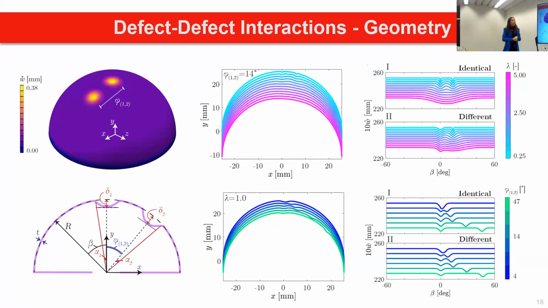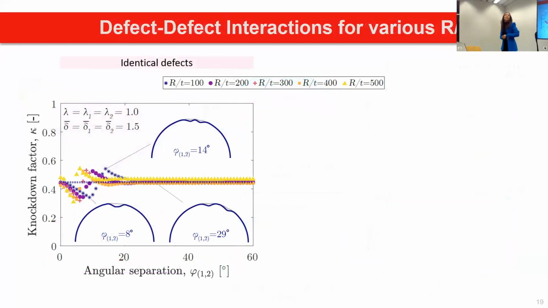Something else to keep in mind is that the same thing happens if we keep the width the same and change the angular separation. When the defects are very close to each other, they might form one bigger dimple imperfection. Then when we put them a little bit further away, you see that the edges overlap and interact, creating an intermediate kind of bump. And when they are very far away from each other, they are totally independent. These are fully geometrical observations to keep in mind later on for the explanation and interpretation of the results.